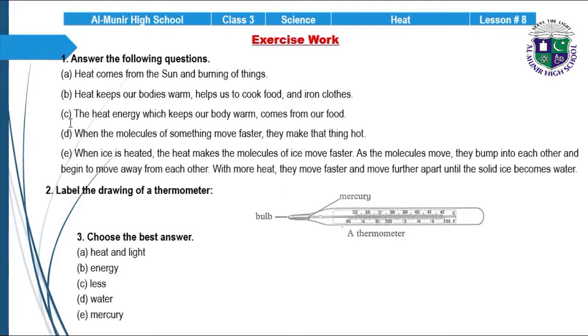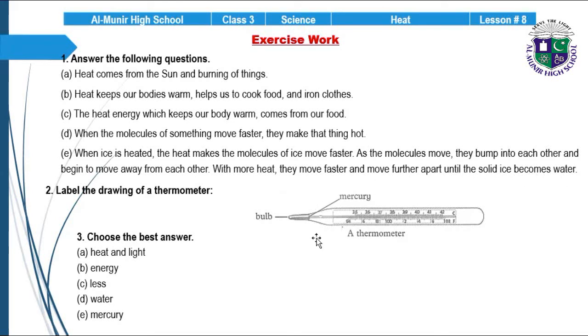Question number C, part C. The heat energy which keeps our body warm comes from our food. Next, part D. When the molecules of something move faster, they make that thing hot. Part E. When ice is heated, the heat makes the molecules of ice move faster. As the molecules move, they bump into each other and begin to move away from each other. With more heat, they move faster and move further apart until the solid ice becomes water.